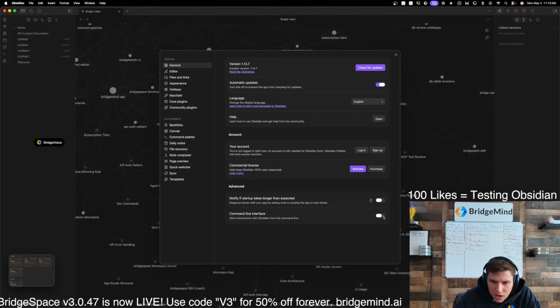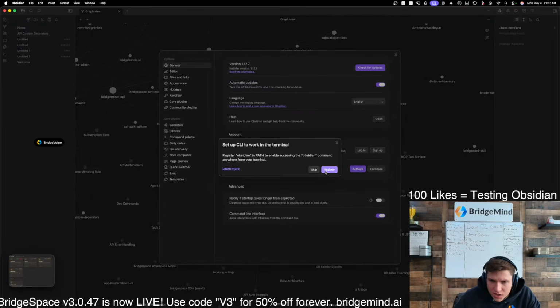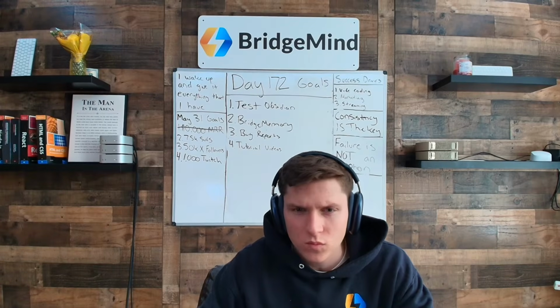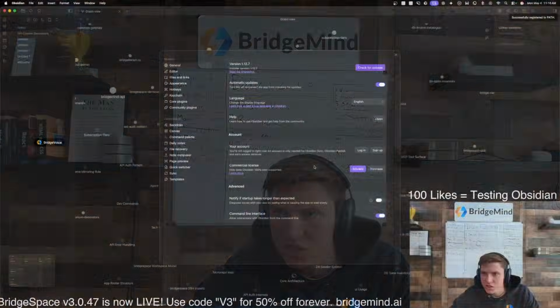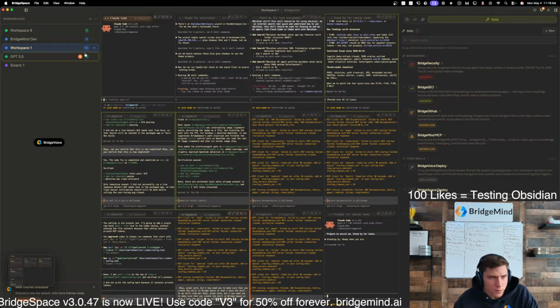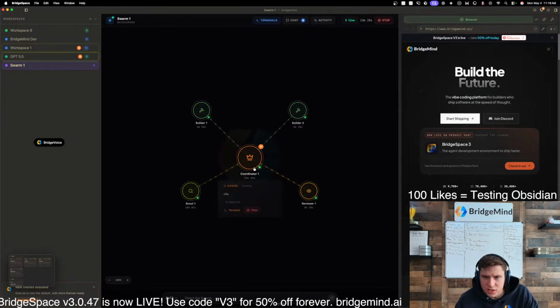Oh, here it is. Okay, so it's this one right here. Do you guys see this? So register Obsidian and path to enable accessing the Obsidian command. Okay, so let's register this and try this out. Hold on. All right, so I just registered it. So now let's go back over to BridgeSpace, and I should be able to just launch this.